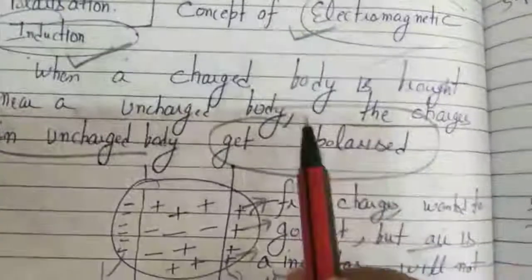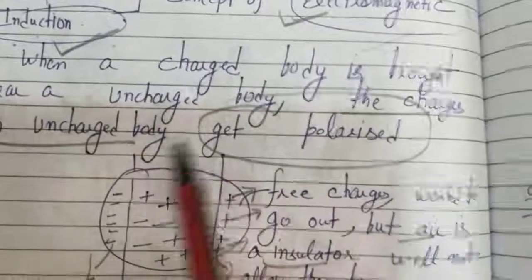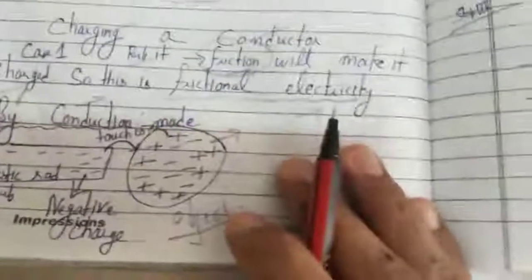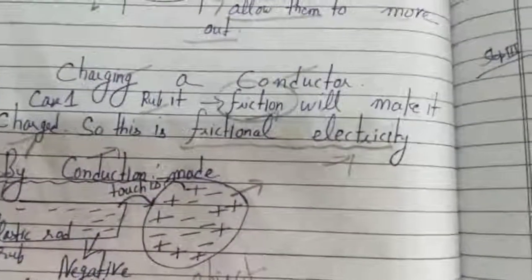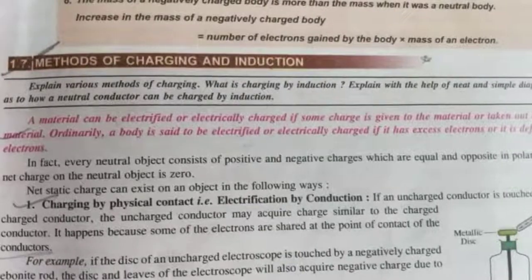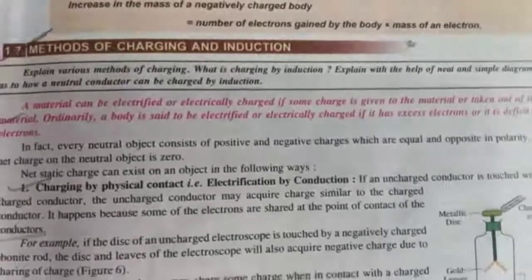When a charged body is brought near an uncharged body, the uncharged body gets polarized. Okay, like this. So the topic name is methods of charging and induction. With different methods of charging, first we will discuss the method by conduction.